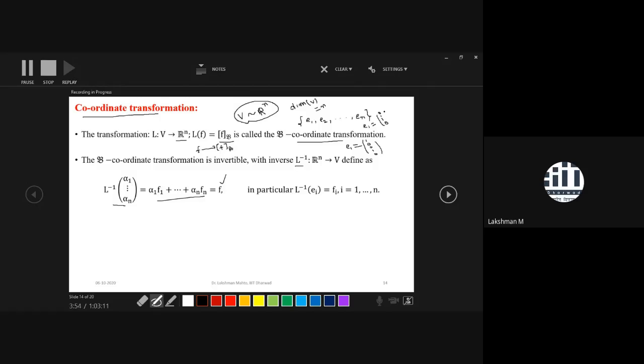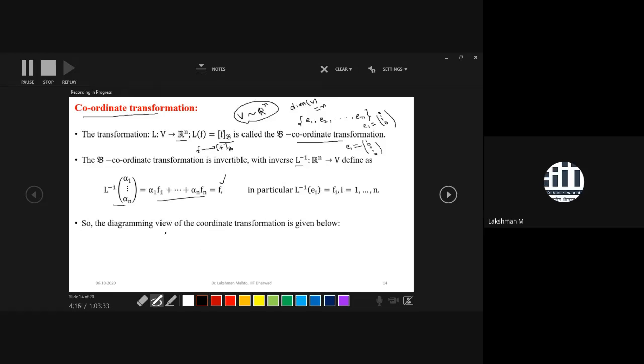That is ei, and it has a very special meaning. So we don't need to find the inverse of every entry. We just find the inverse of the ith standard basis element of Rn, and through that we can express things.